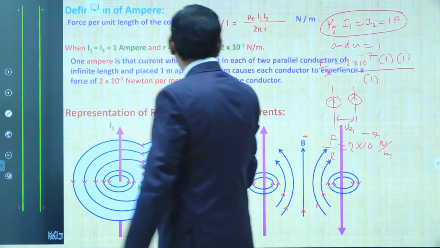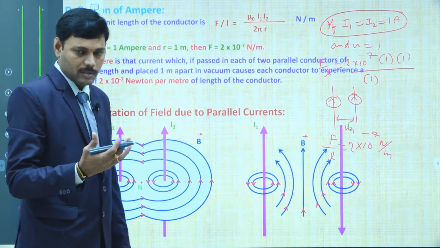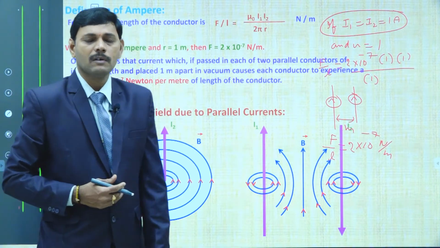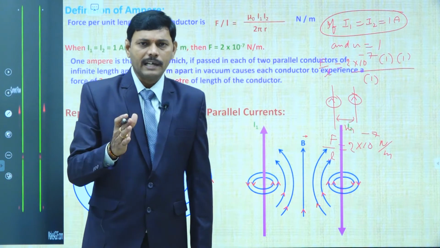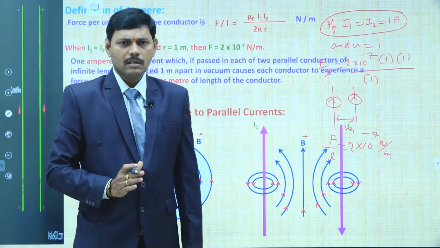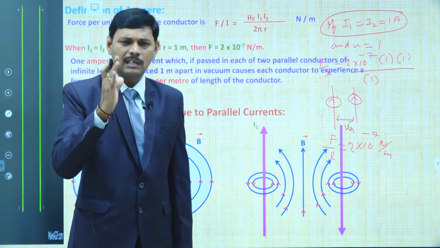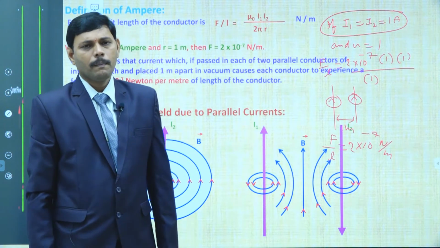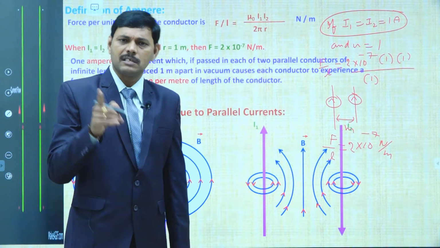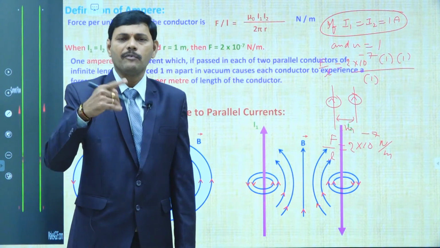So, this is the direction of magnetic lines of forces due to two parallel current carrying wires. Students, so far in this part of our discussion, we calculated the force between two parallel long current carrying wires, that is F is equal to mu naught I1 I2 L divided by 2 pi r, and we find that if the currents are in the same direction, they attract each other. For opposite directions, they repel each other, and we defined ampere.